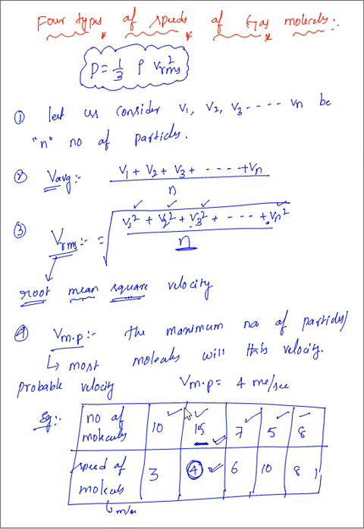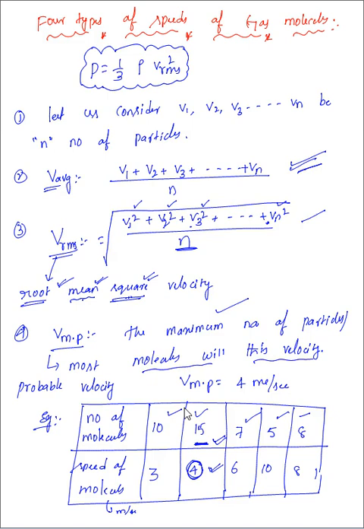Now for molecules, mathematically what we learned here: V average, VRMS, and most probable. Average means simply you take all the particles' velocities and take the average. Root mean square means first you square it, then take the mean, then take the root. And V most probable means you take the velocity that the maximum number of particles or molecules have. That is nothing but the most probable velocity.